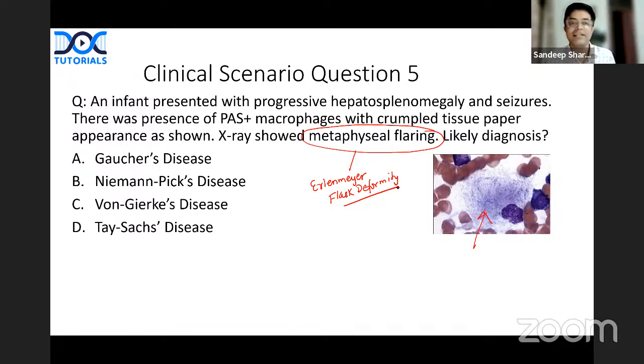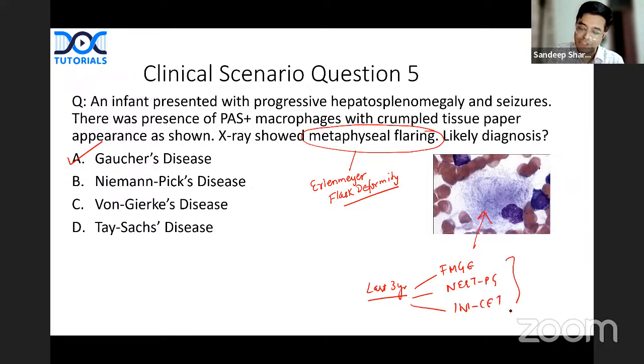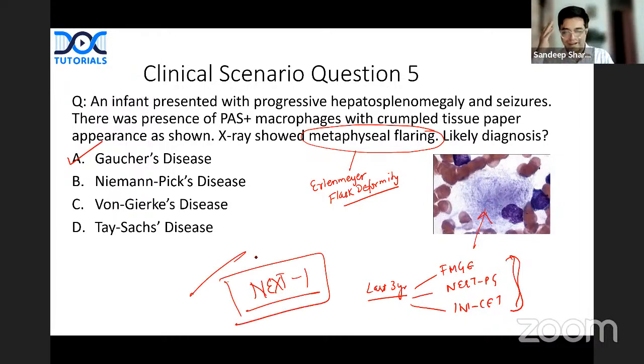Most of you are answering it correctly, absolutely right. The answer to this question is yes, it is Gaucher's disease. All right, Gaucher's disease. For those who have given the exams in the last 3 years, it has come in FMG, it has come in NEET PG, and it has come 2 times in INI CET, so it has come in all three, and it will come in the next ones also, right? Directly or indirectly it will come somewhere.